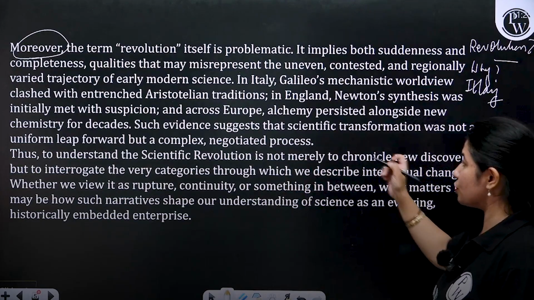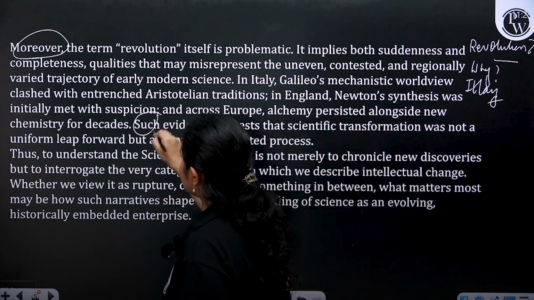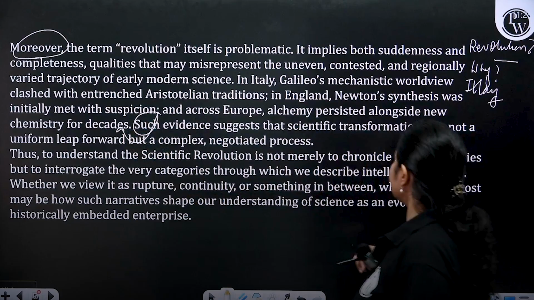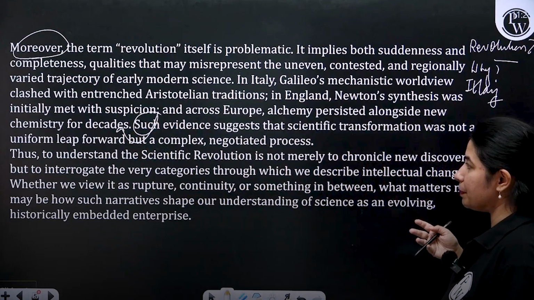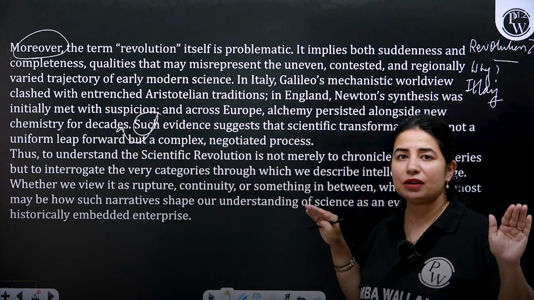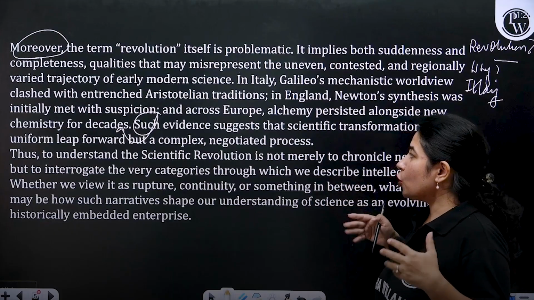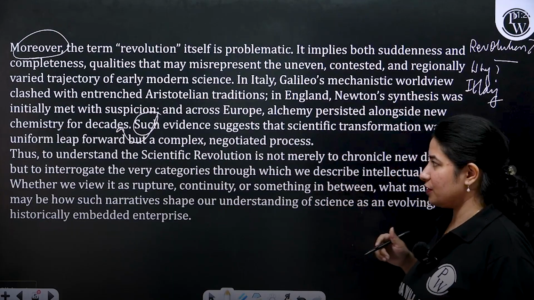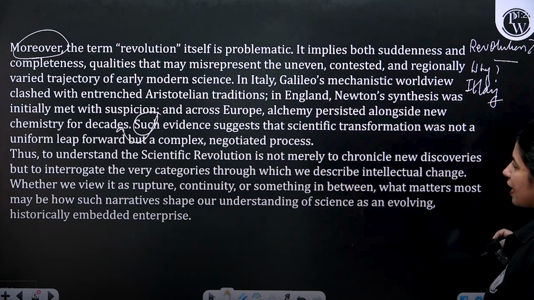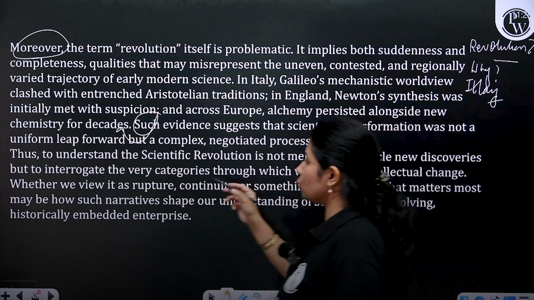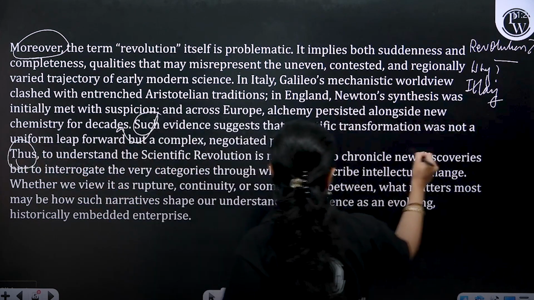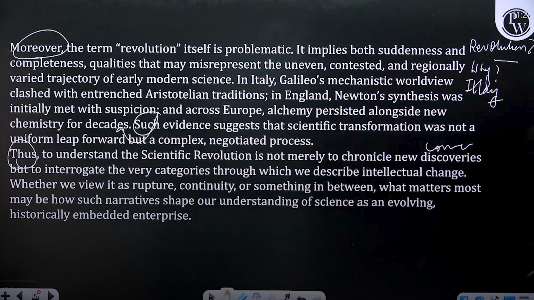Such evidence suggests, so such evidence matlab jo previous statement mein evidence diya gaya hai, that scientific transformation was not a uniform leap. So it was not that everything was happening parallelly at the same pace, but a complex negotiated process, right? Thus, to understand the scientific revolution is not merely, so then the author says, what is the concluding remark then? That to understand the scientific revolution is not merely to chronicle new discoveries, but to interrogate, to question the very categories through which we describe intellectual change.